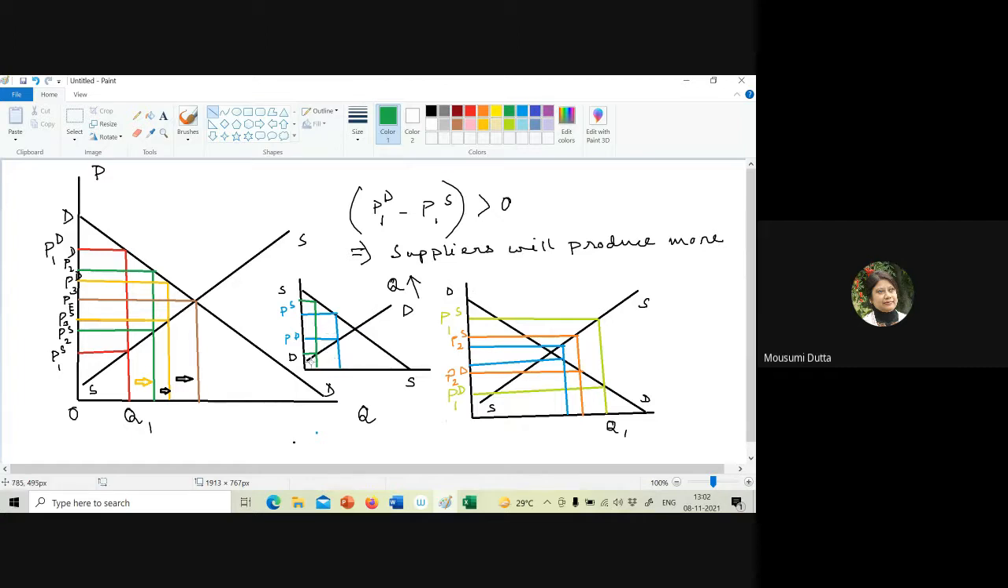And as quantity is falling, the gap between the supply price and the demand price is increasing. The gap between the supply price and demand price is increasing, which means I am moving away and away from the equilibrium. So this particular graph is showing us the situation of Marshallian instability.